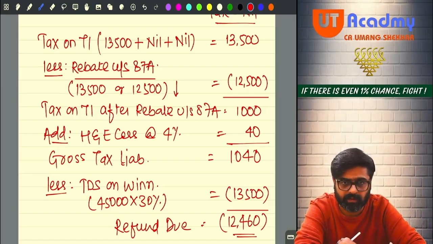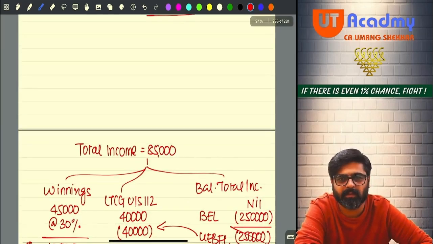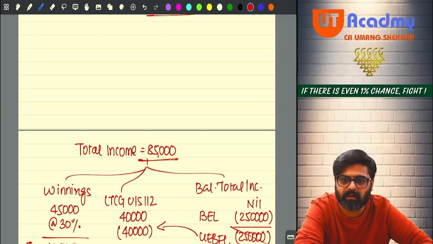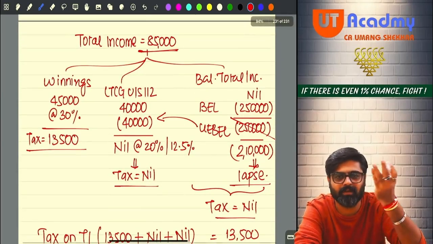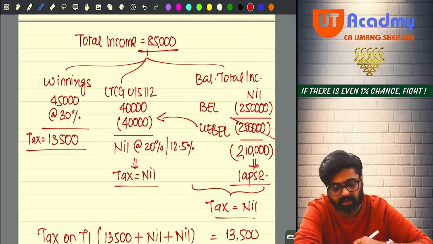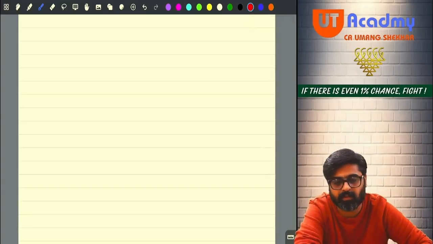If these types of calculations they will ask you, you'll go mad in the exam. Many of the people will say, sir, 85,000, not more than basic exemption limit, no tax, sir. So for what reason have I made all these calculations? Your examiners are very smart in the exam, I am telling you. Be very careful. You are not going to appear for your BCom exams. You are appearing for your professional exam. So your preparations should be like that. You should be active.